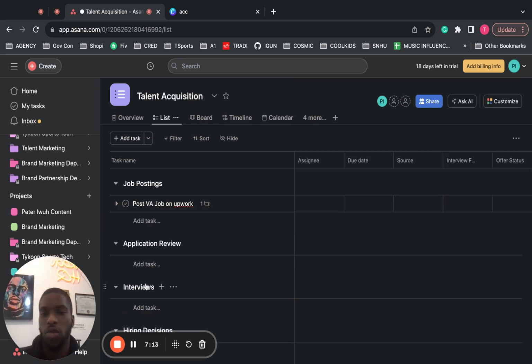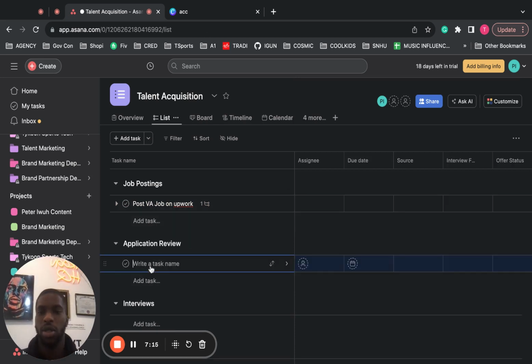And then application review. You can put first round. So maybe if you want to review the applications at the end of every week, first round of application reviews.